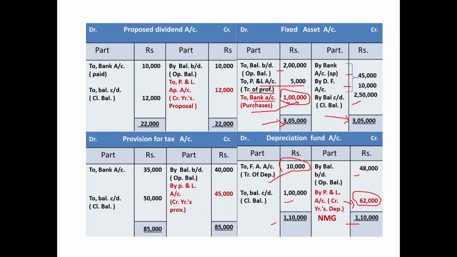As you know very well, and we discussed in the very first question of video lecture number 3, under the depreciation fund system, depreciation, though always would be debited to profit and loss account, but credit would be given to depreciation fund account. So this is the current year's depreciation.